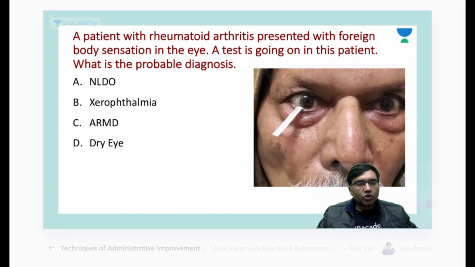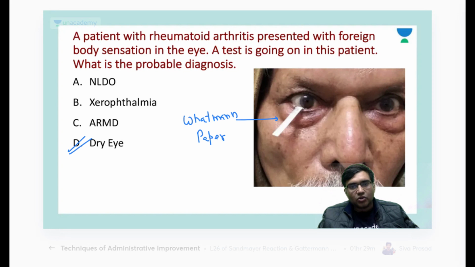Okay, so the answer here is D. Now the question is, in this picture, can you appreciate what is the test which is going on? Very good. This is a Schirmer test which is going on, and this strip is called Whatman paper 41 strip.